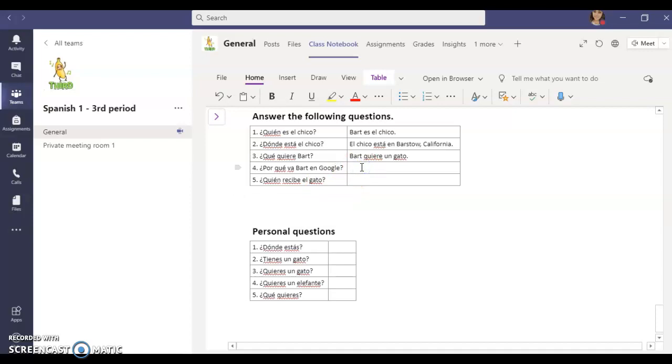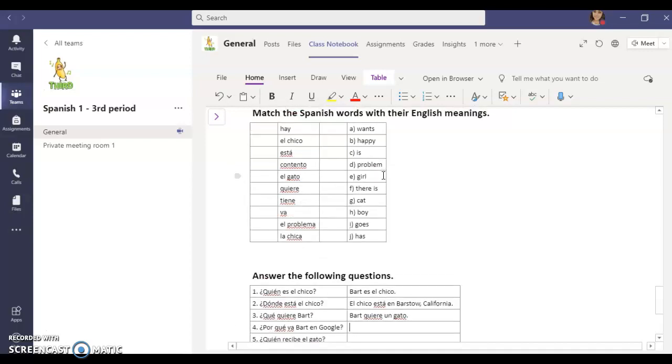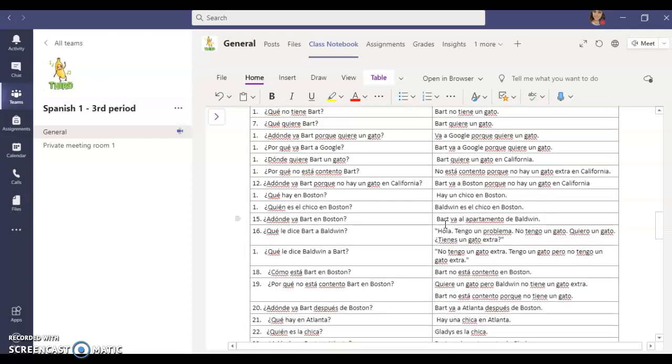Number 4. ¿Por qué va Bart a Google? Why goes Bart to Google? Or why does Bart go to Google? So why did he go to Google? What was he doing? Well, that's right, he was looking for a cat. We don't know the word for looking, right? Remember, I want your Spanish to stay small so you can remember all of it. So let's scroll up here and see. Why was he going to Google?